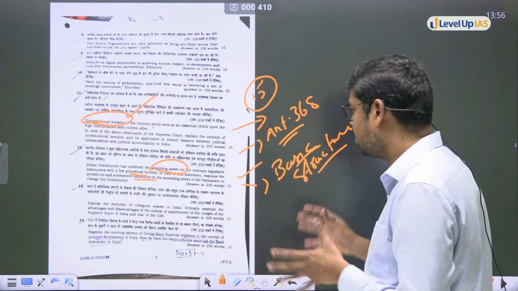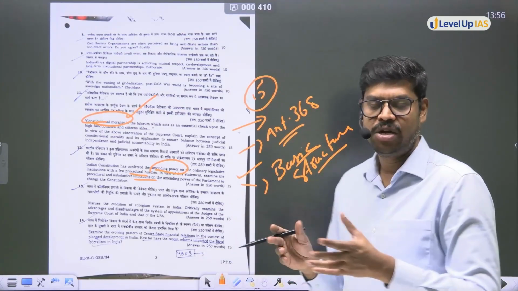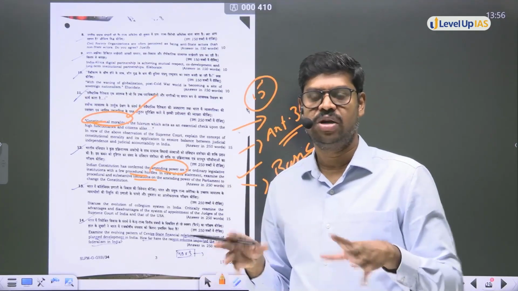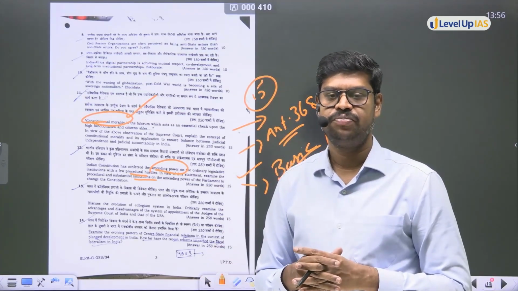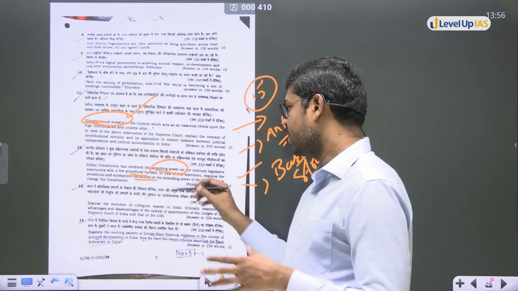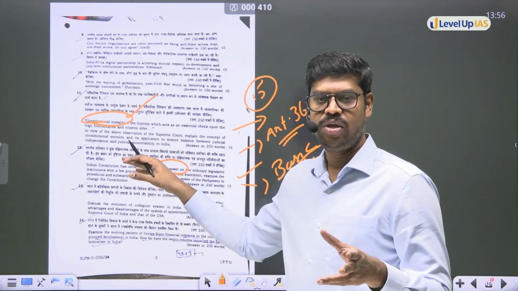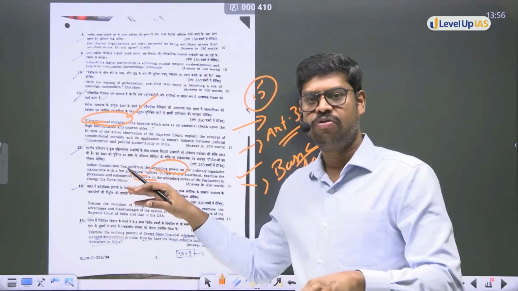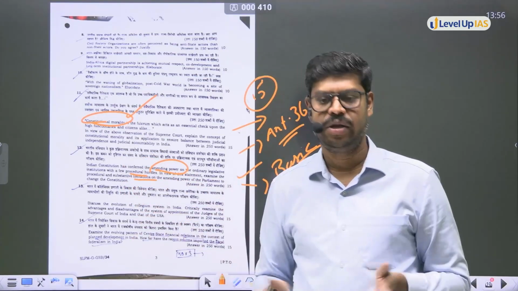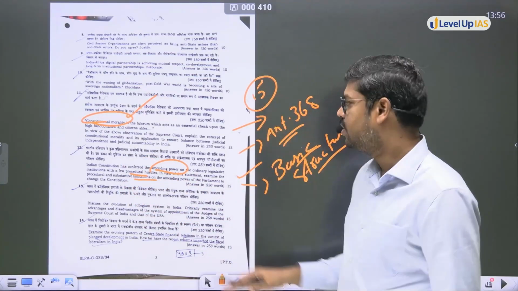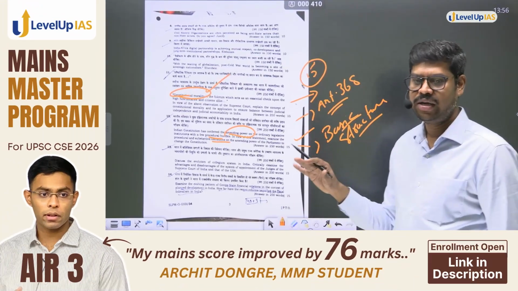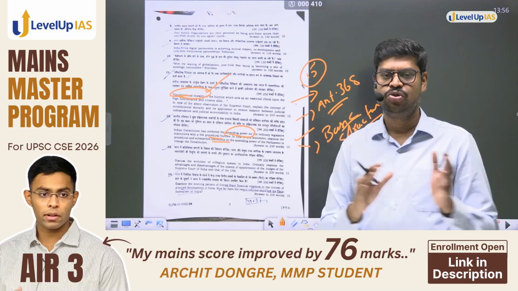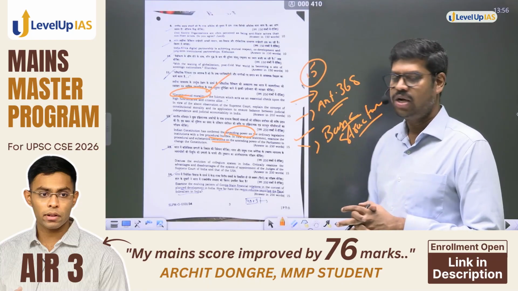That's a substantive limitation. And on top of that, whenever the basic structure is violated, the judiciary can exercise the power of judicial review. That is again part of substantive limitation. So you can say that procedural limitation is also there under Article 368, and through judicial interpretation and the doctrine of basic structure, there are substantive limitations as well. Once you bring out both the things, then you can write the answer. So very conventional, very easy question. It's just that you should know the difference between procedural and substantive limitation.